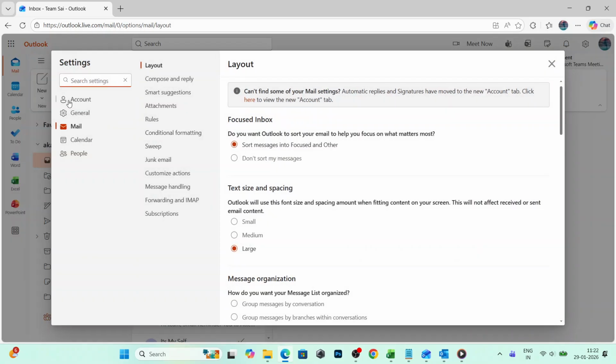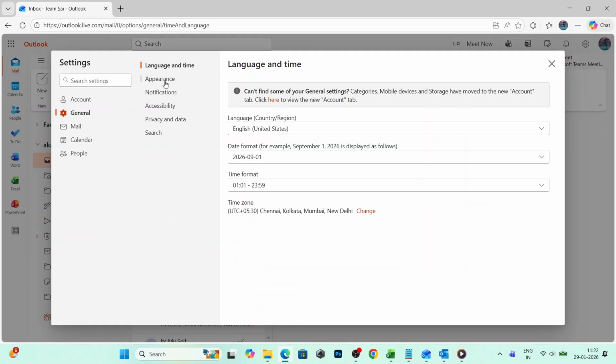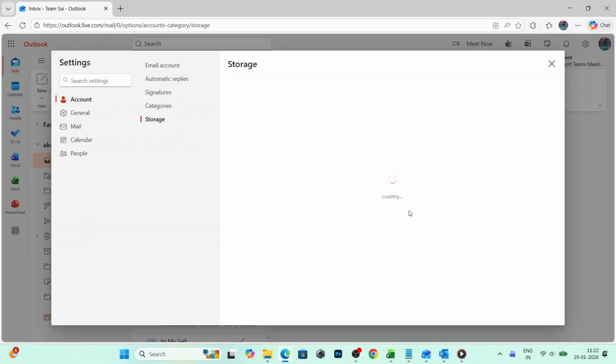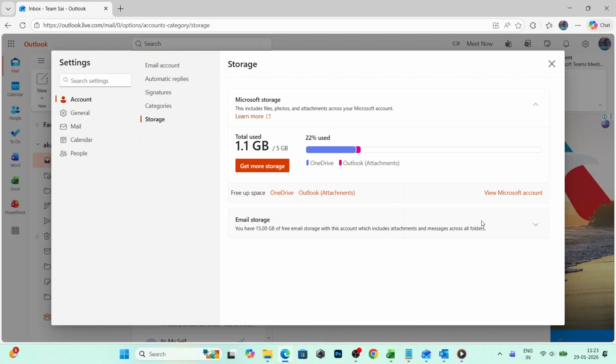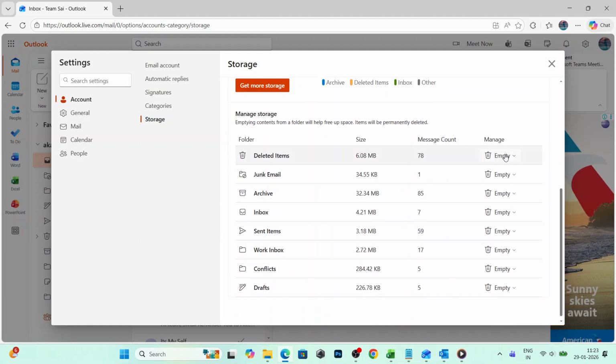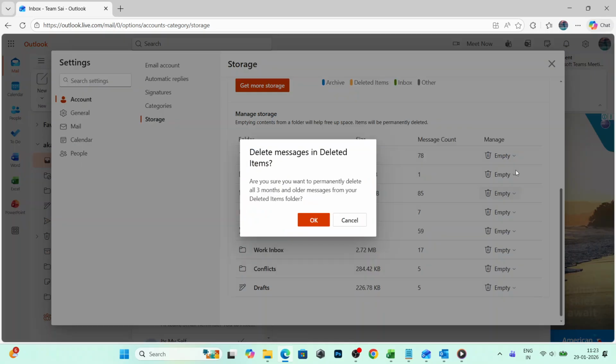General and choose Storage. Here, you'll find a helpful cleanup option. Pick a folder and use the drop-down to target messages older than 3 months, 6 months, or 12 months. This is great when you prefer date-based cleanup without constructing a search. Review what's selected before confirming, because once you clear deleted items, those messages are gone for good.